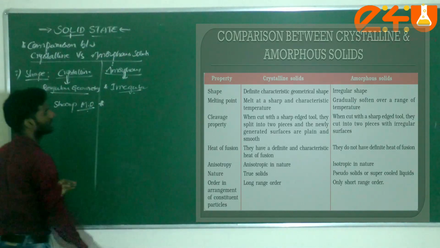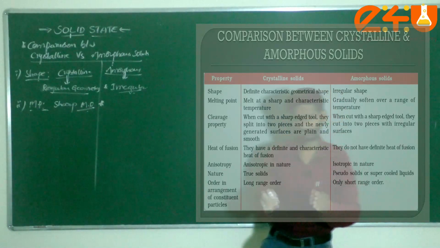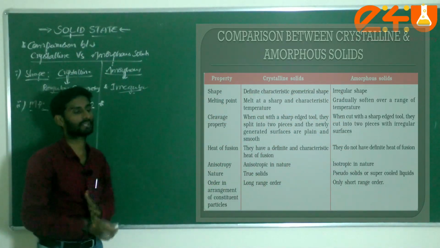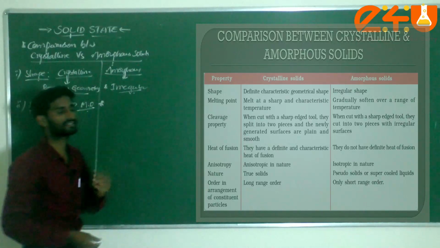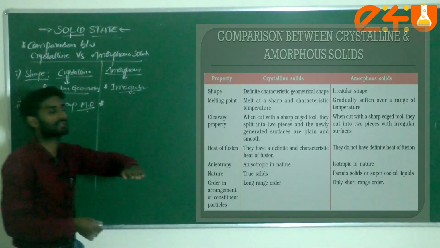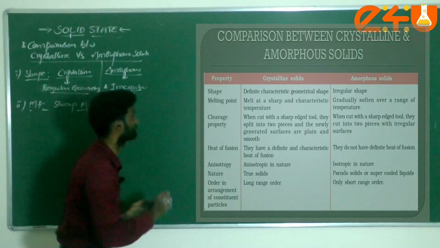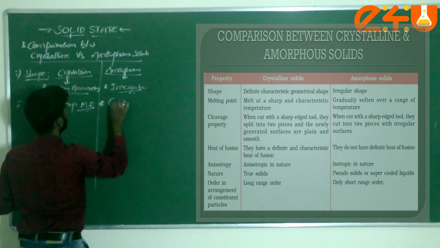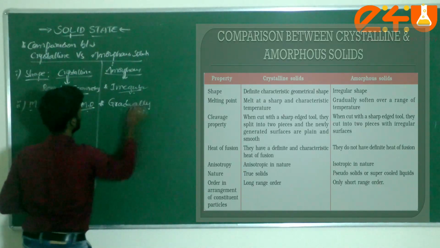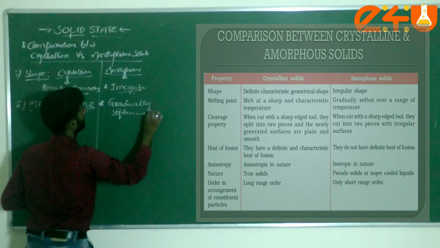Next, in amorphous solids, the temperature slowly increases up to a particular range. Then what will happen if you use the optimum temperature, dear students? It will become soft. Am I correct or not? Generally, it gradually softens up to a particular temperature.